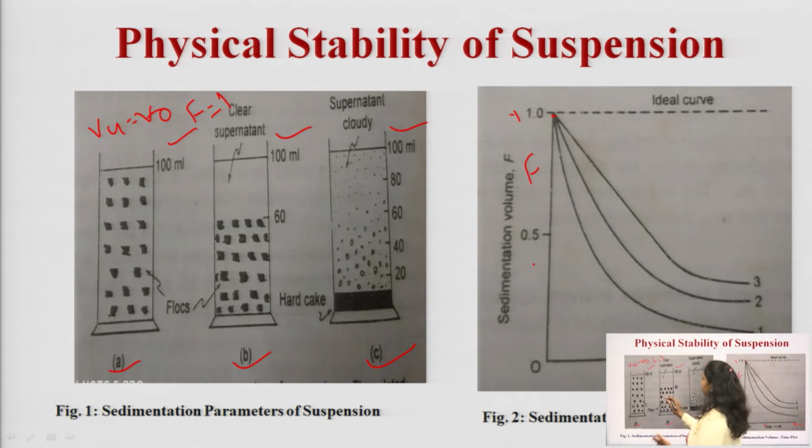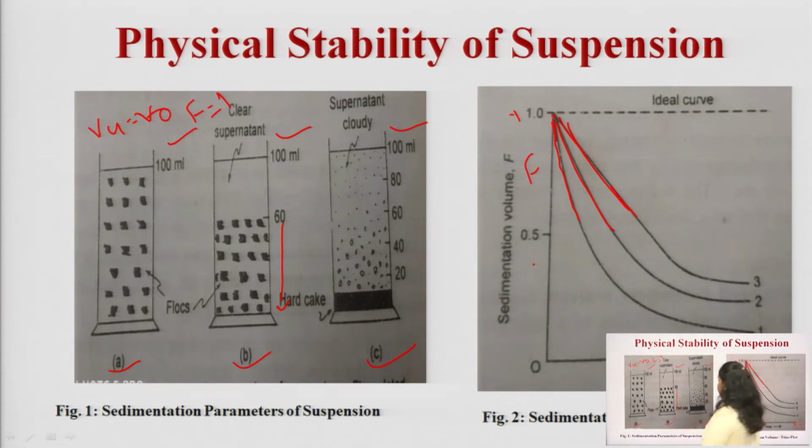That means the particles are uniformly distributed in the system, but after some time the solid particles start getting settled. Now in the graph the sedimentation volume will start decreasing as the rate of sedimentation increases.